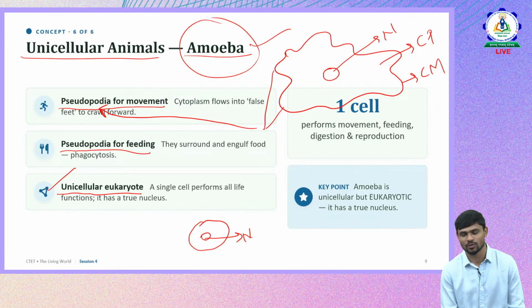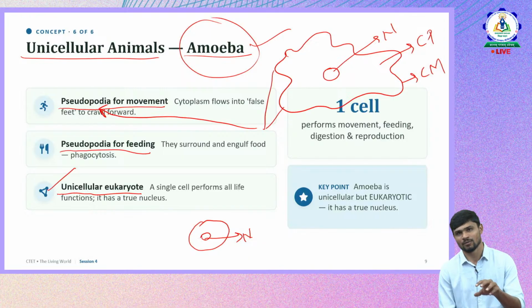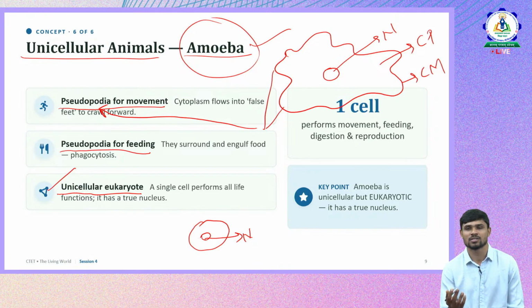So all of you might know, they just extend their finger-like projections. They keep moving with the help of pseudopodia by extending them, and once there is food in front, they start engulfing it. They take it inside their cytoplasm. That's how they digest and get their nutrition. This process is also called phagocytosis.